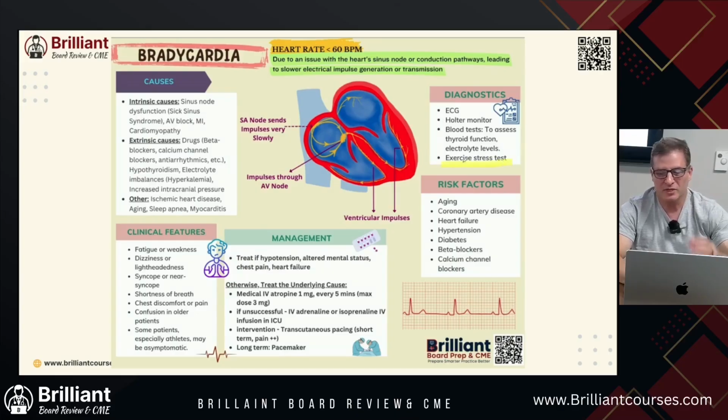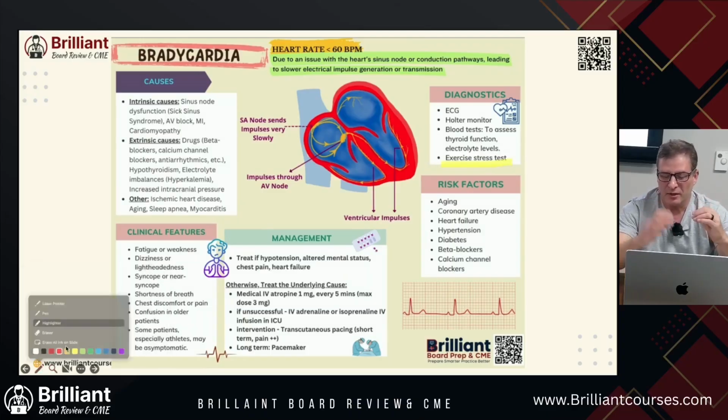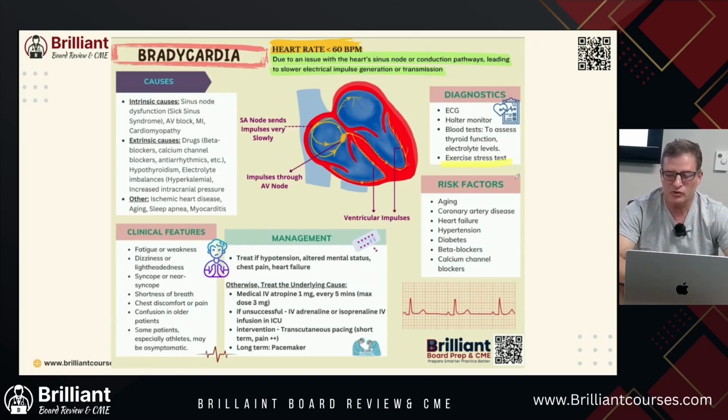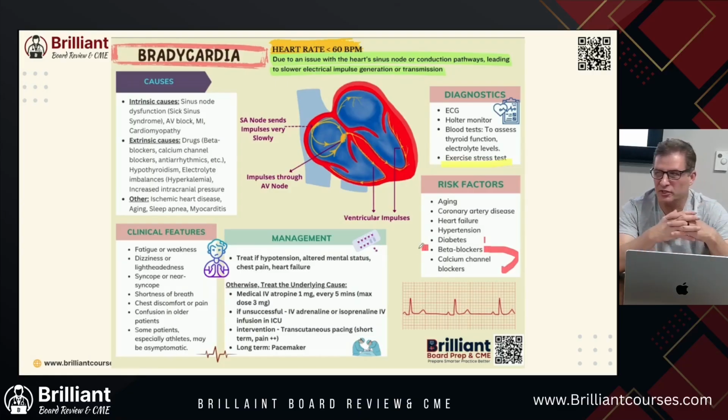Risk factors can be aging, coronary artery disease, heart failure, hypertension, diabetes, all these things that help us not perfuse as well as we should. Now, patients may be getting beta blockers and calcium channel blockers. Say somebody's been getting beta blockers or calcium channel blockers and they suddenly have a flu, okay? They have a flu all of a sudden, and they have nausea, vomiting, and diarrhea.